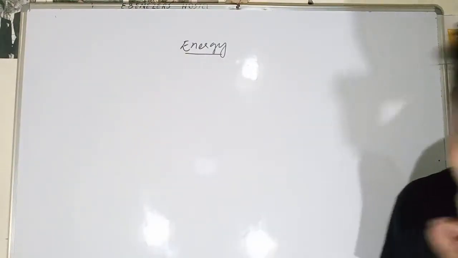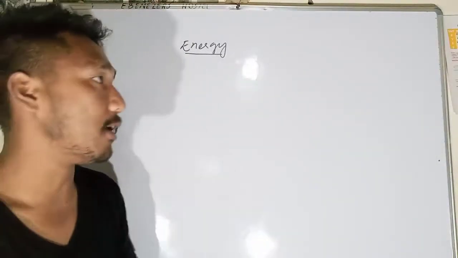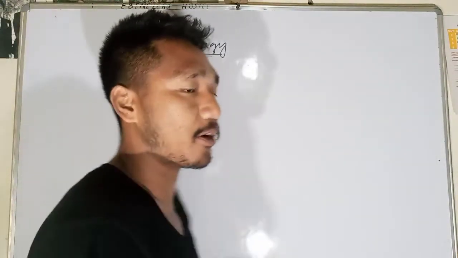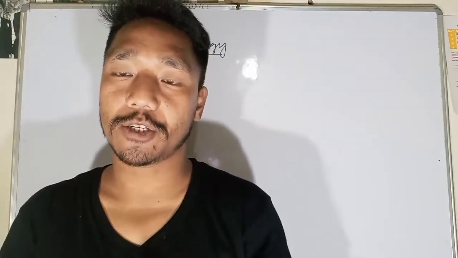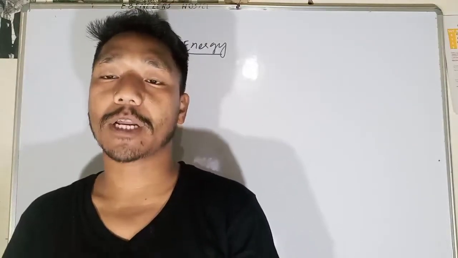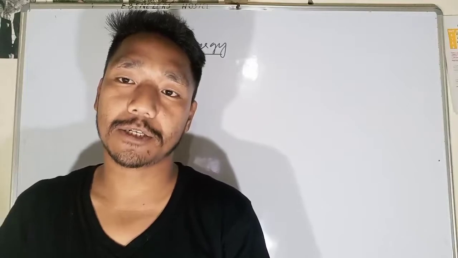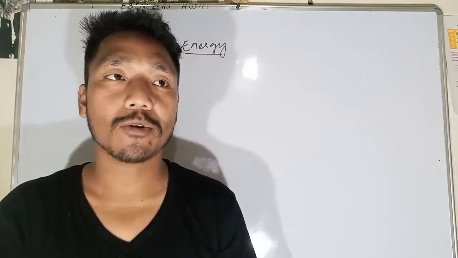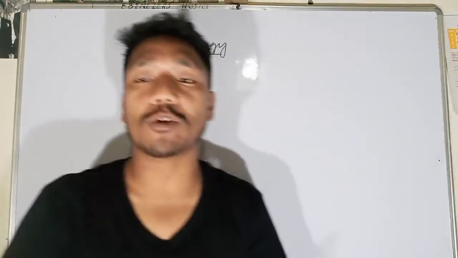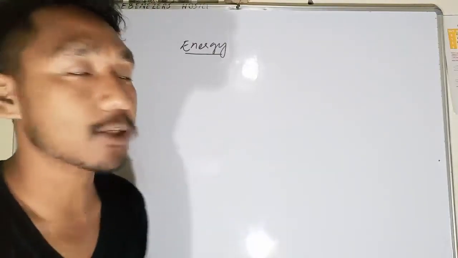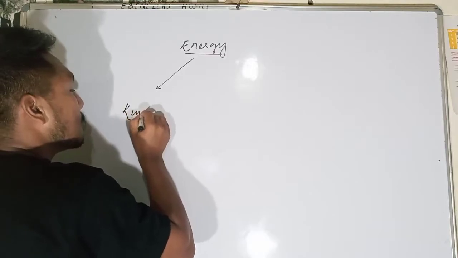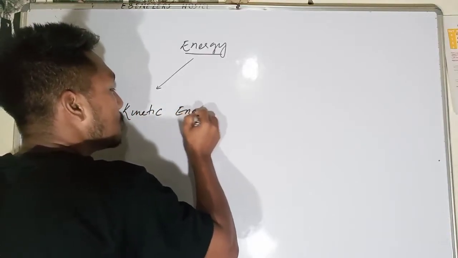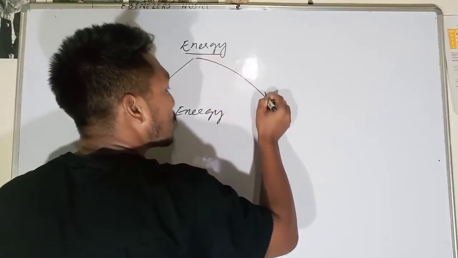In this video lecture, we will be discussing two forms of energy. There are different forms of energy: gravitational energy, frictional energy, mechanical energy, potential energy, internal energy, kinetic energy, and chemical energy. But we are not going to discuss all these forms. We will only discuss two forms of energy. One is called kinetic energy, and another is known as potential energy.